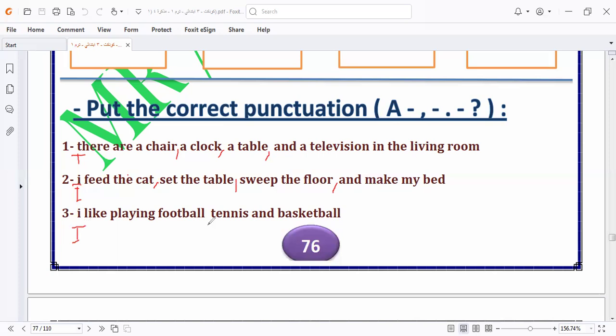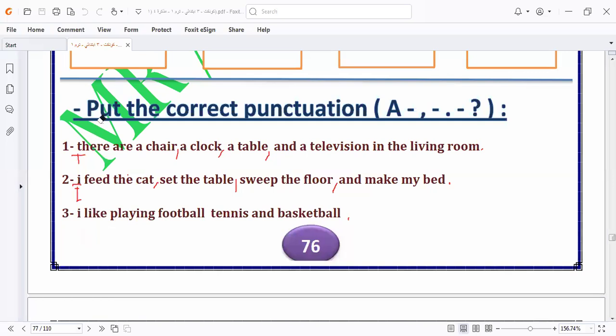I like playing football, tennis, and basketball. Okay, and basketball. And here I forgot to put the full stop at the end of the sentence. Here we have a statement, there isn't a question form sentence, so we don't use the question mark. Here we have full stop here, full stop here, full stop here. You can say full stop or period, both are correct.